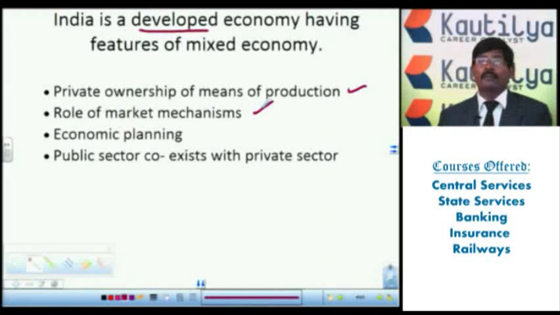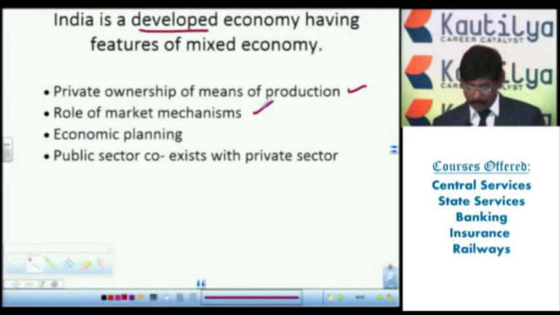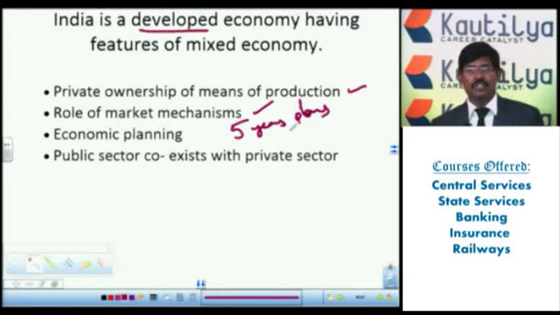Next one, economic planning. If you observe, the five-year plans are the most important in India, along with the Planning Commission.